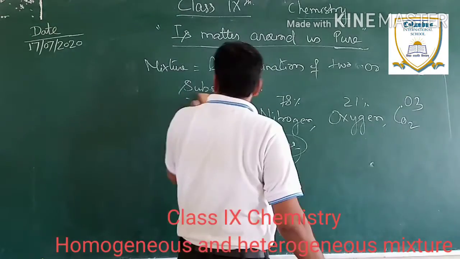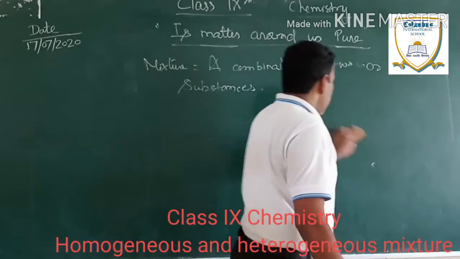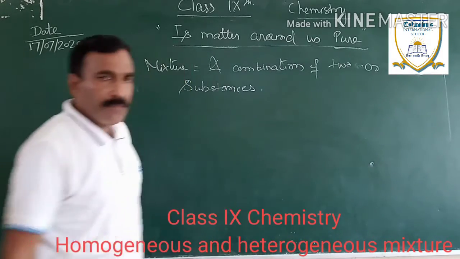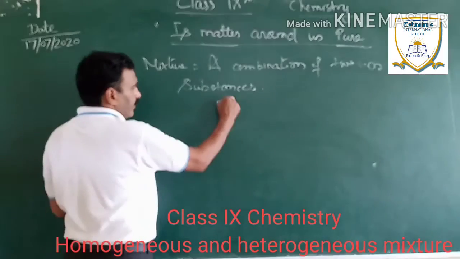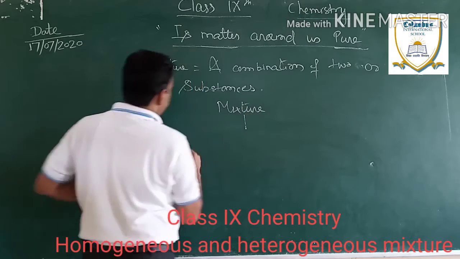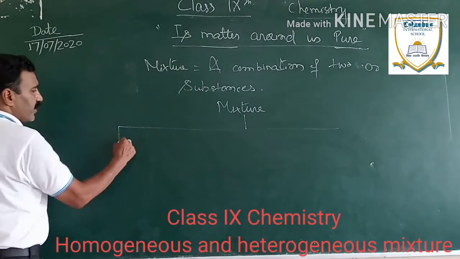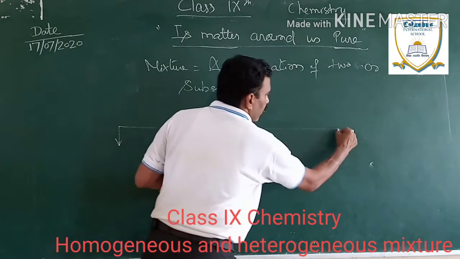So now, the thing which I want to explain you is that substances around us are mostly in the form of mixture, and this mixture is of mainly two types. Mixture is of two types.